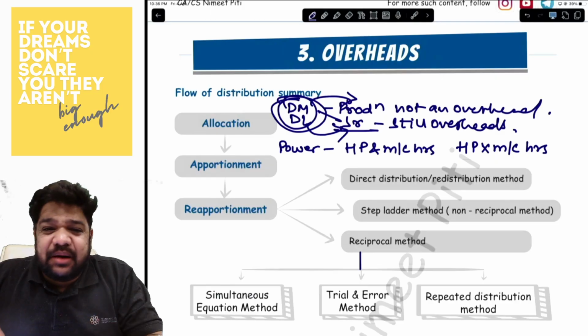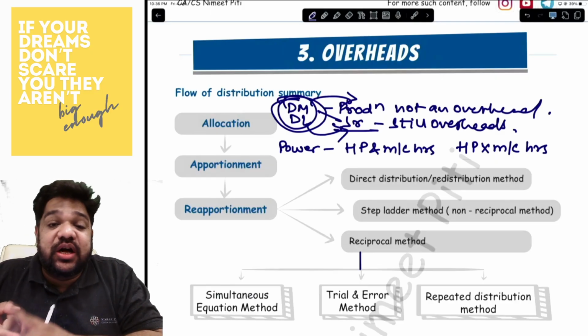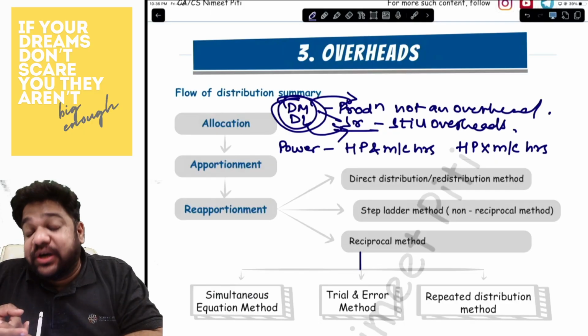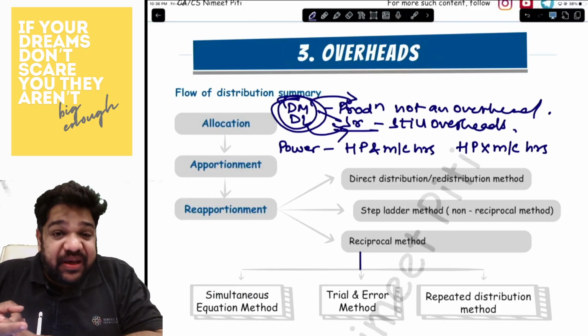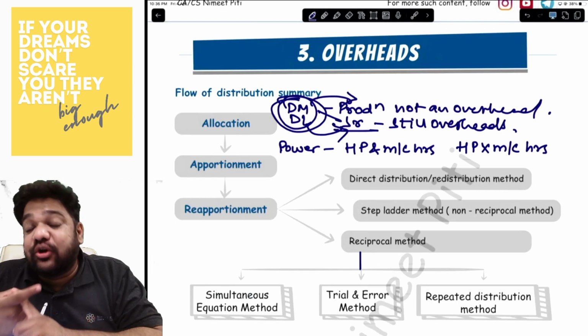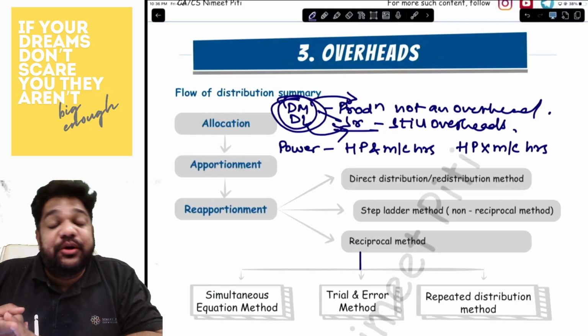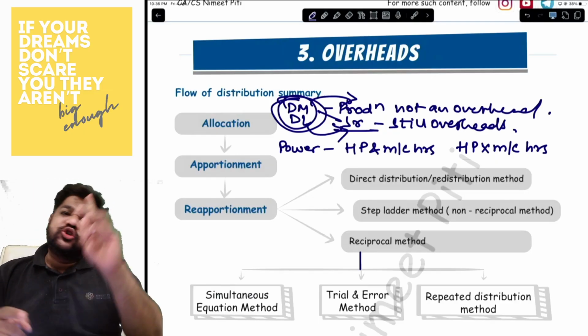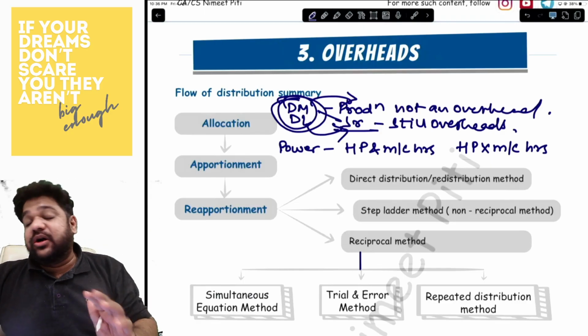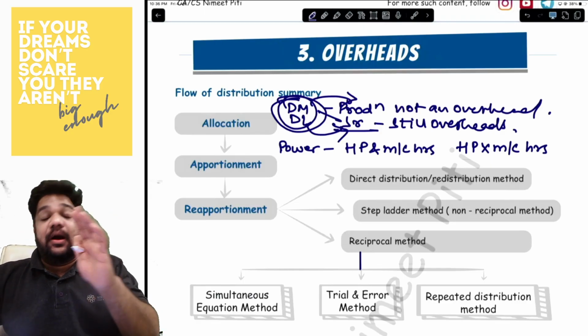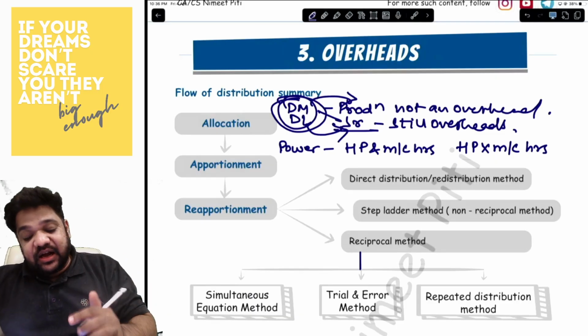Then there will be some others, like employees' contribution to PF and ESI. If it is PF and ESI, then it has to be on the basis of direct wages. Then you have supervisors. Supervisors will be on the basis of number of employees. So these are the common ones which you will come across under apportionment. Then comes reapportionment.